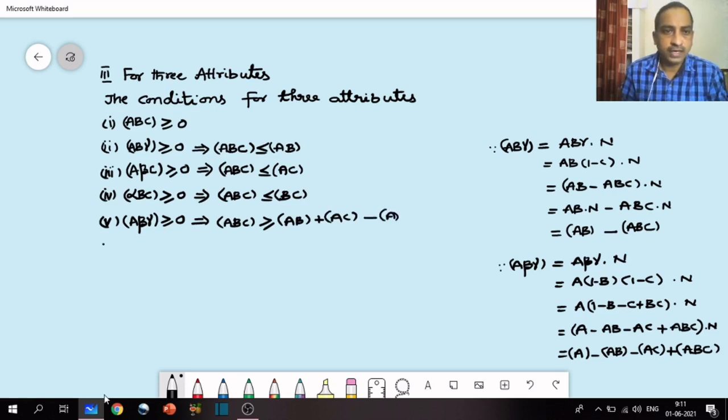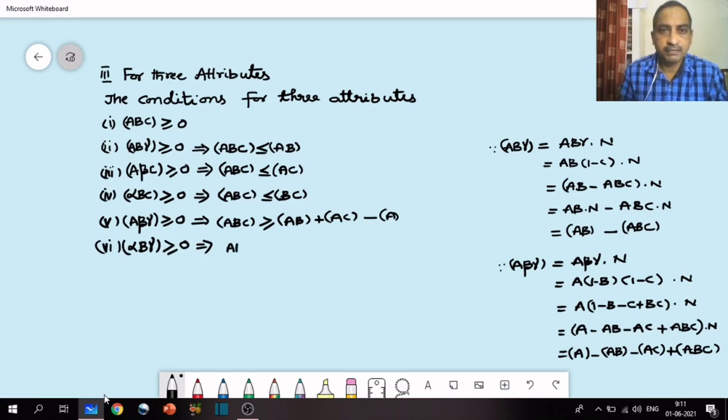So now another ultimate class frequency, the sixth one, is alpha B gamma greater than or equal to 0.